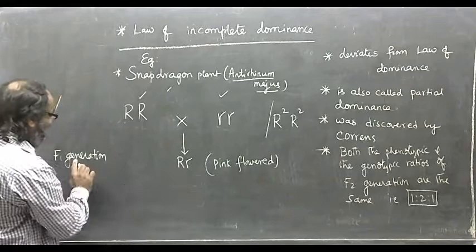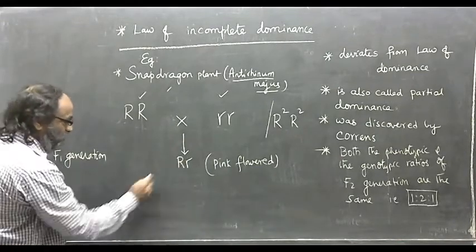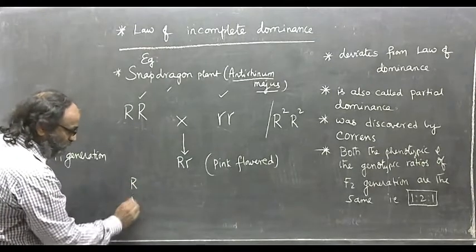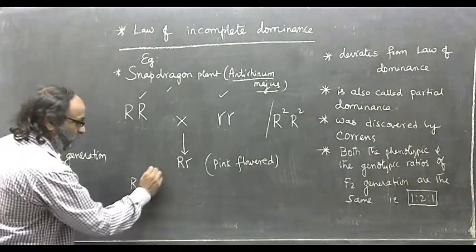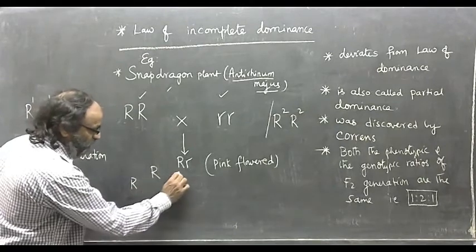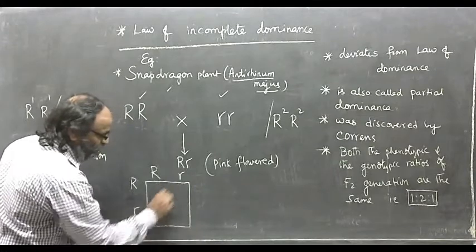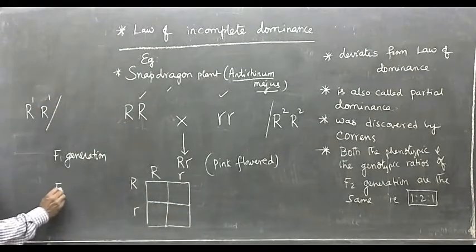Now, the offspring of F1 generation are subjected to self-pollination. Now, adopt the checkerboard method. Capital R, capital R, small r versus capital R, small r. Now we will get offspring of F2 generation. This is the offspring of F2.